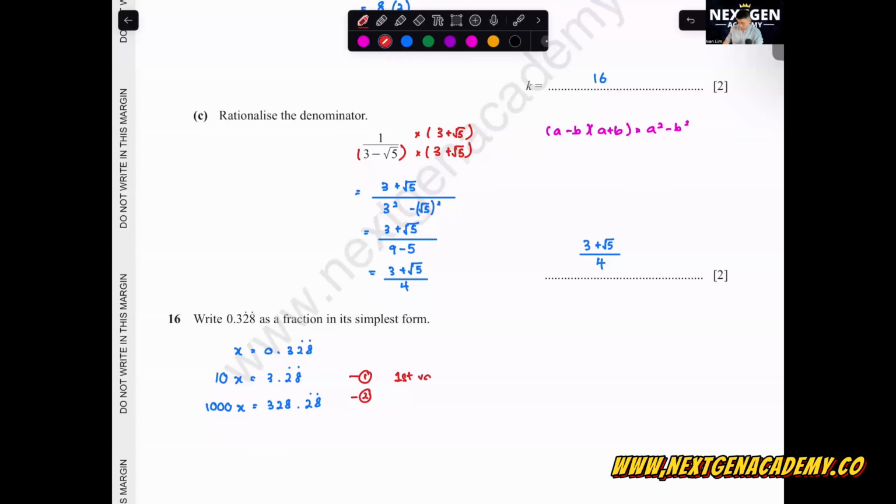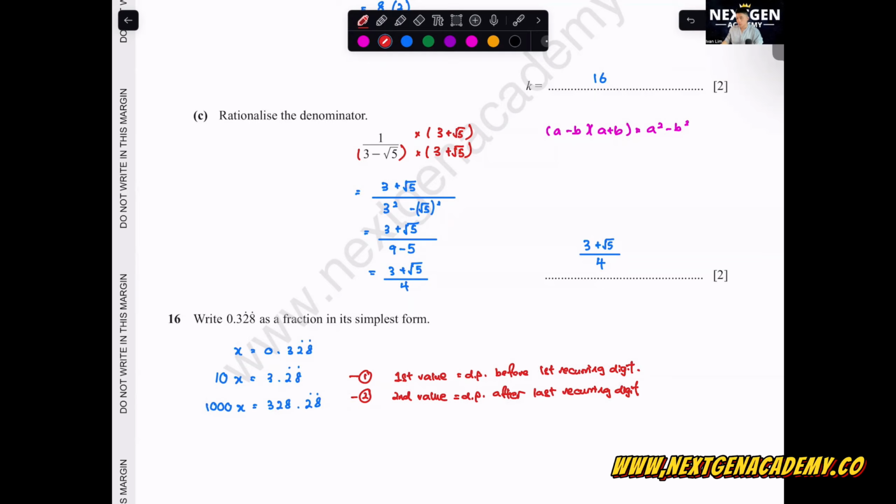So remember this one. First value, decimal point before first recurring digit. Second value, decimal point after last recurring digit. Always remember these two.